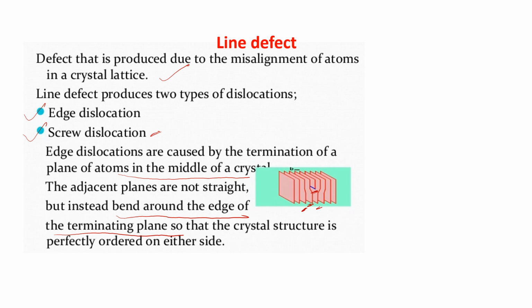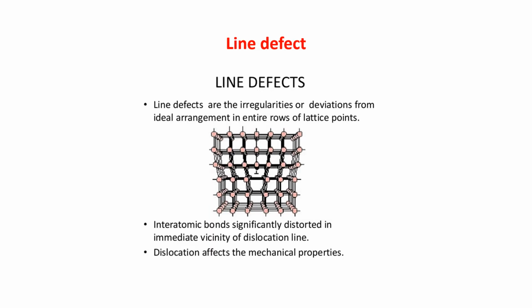Am I clear? This is known as line defect. Line defects, you can see the figure. In this figure, you can understand that there is a termination here. And you see the figure, it is distorted. The crystal is not a regular arrangement. It is an irregular arrangement of the crystal. The lines are becoming crooked.